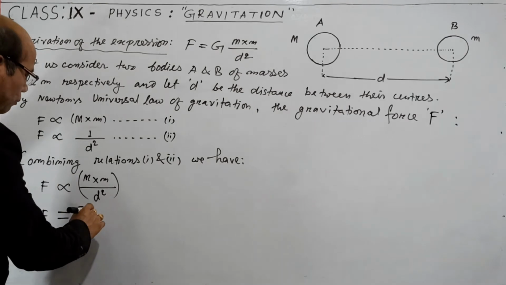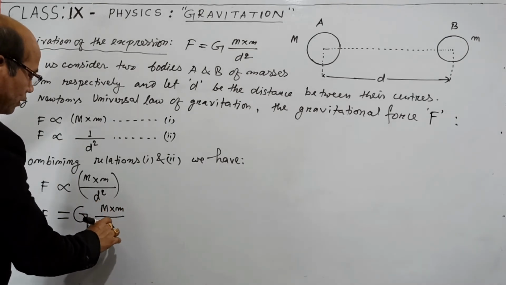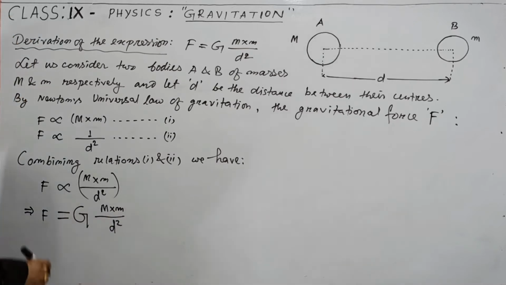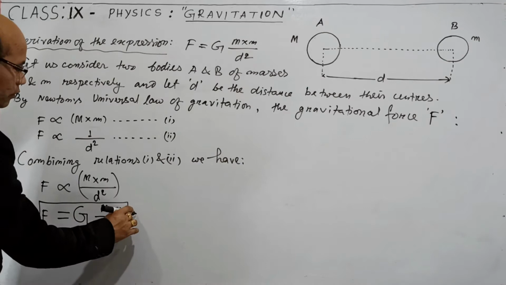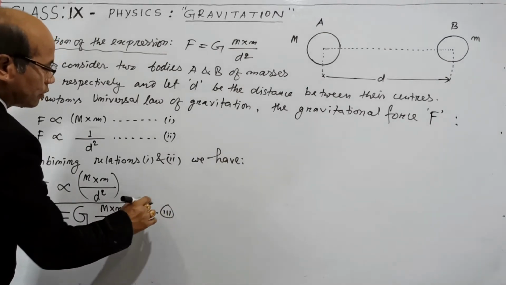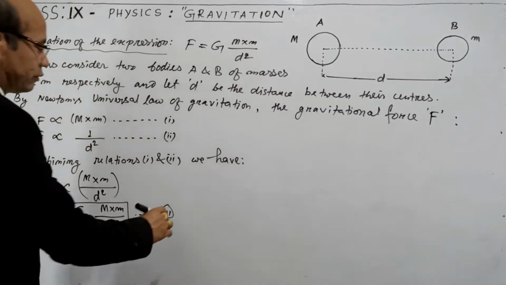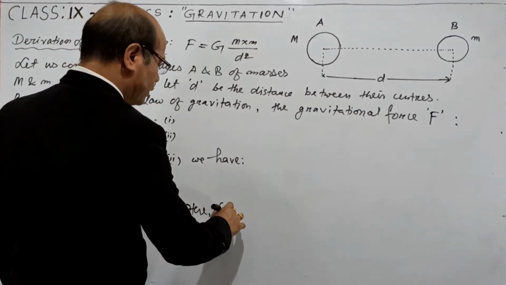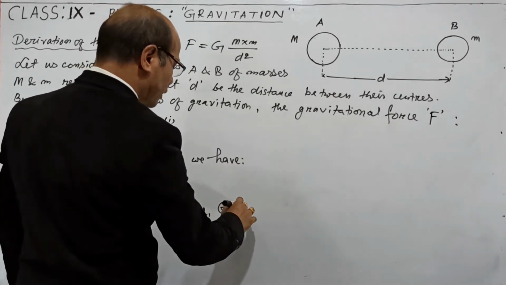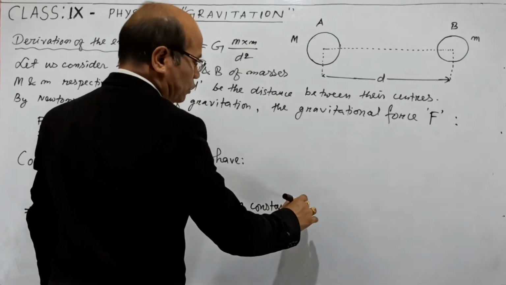So F is equal to capital G, capital M, small m divided by d square. This is the required expression. Here, capital G is a constant of proportionality.